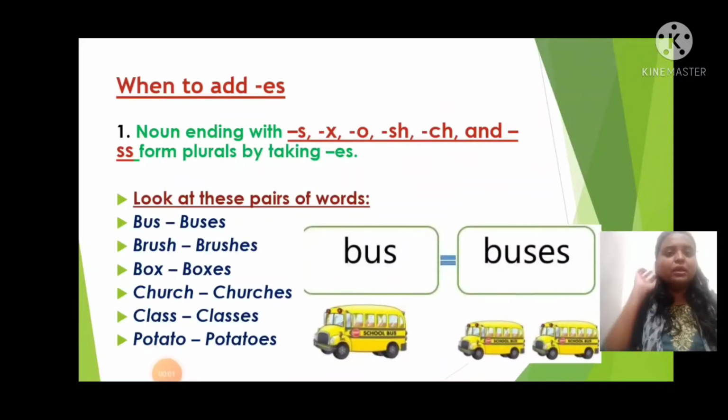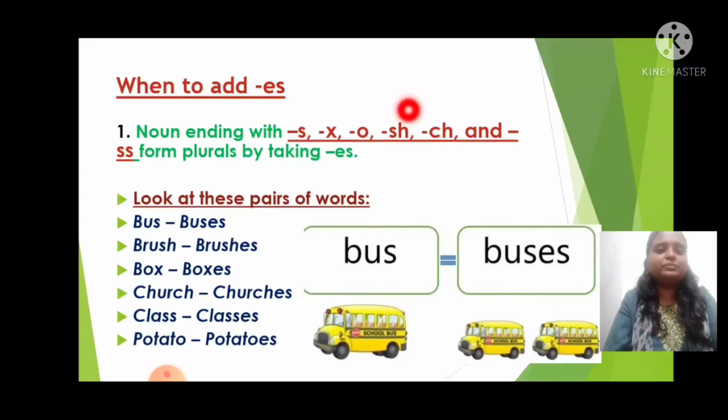What I said, every time adding s doesn't make a singular noun into a plural noun. We will even add es to make a singular noun into a plural noun. In which cases, which nouns do we have to add es?